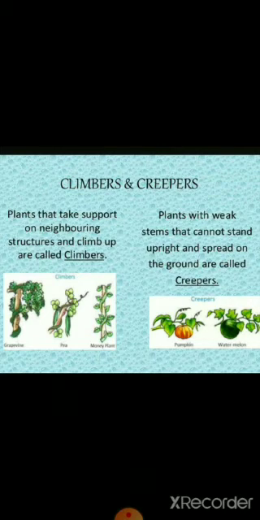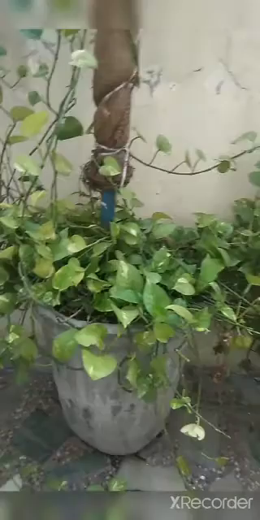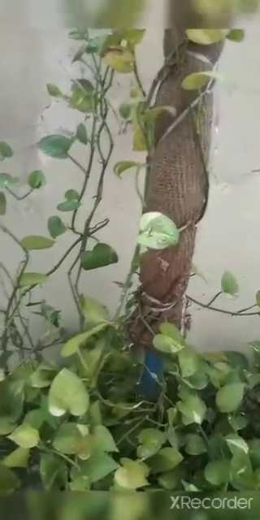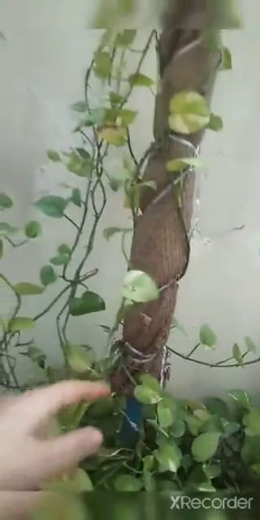Now I will show you a climber. Students, this is a money plant. It is an example of climber plants. You can see the stem of this plant is very weak. You can see they cannot stand upright. They need some support to grow upright. So this is the support provided to this plant so that it can grow upright. So money plant is a climber.